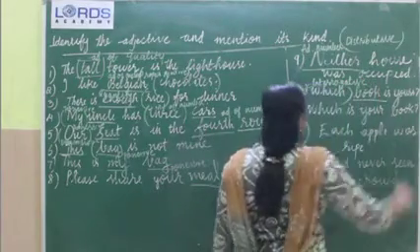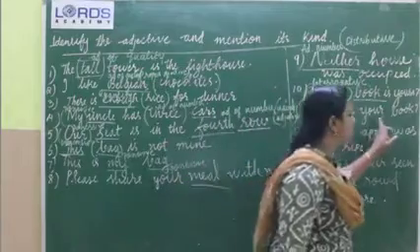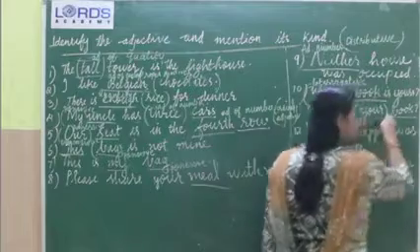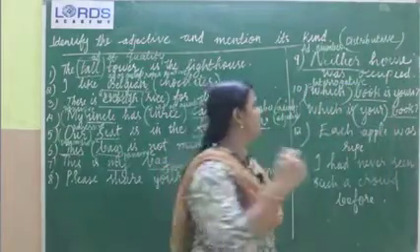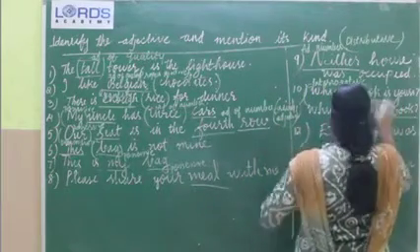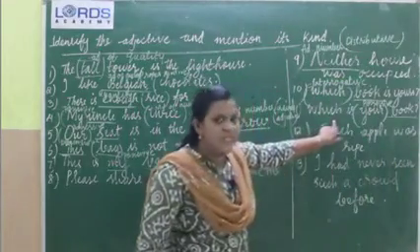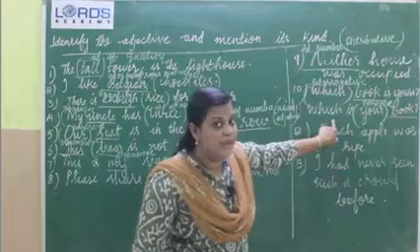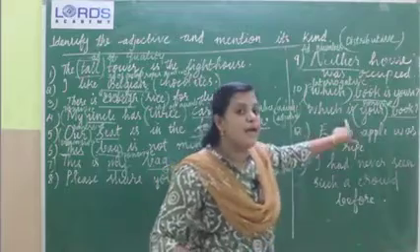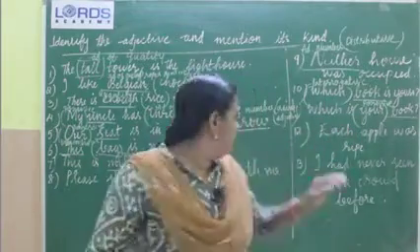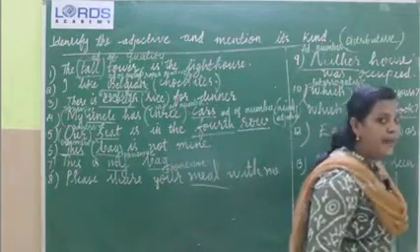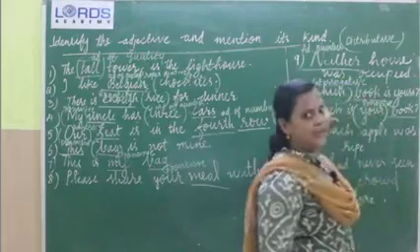Interrogative adjective. Then let's see the 11th one. Which is your book? Book is the noun and your is a possessive adjective. Whose book? Your book. So this is a possessive adjective. In the 11th question, "which" is not a demonstrative adjective and not an interrogative adjective. Why? Because it is not followed by a noun. In the 10th question, we can see that "which" is followed by a noun. So this is an interrogative adjective.